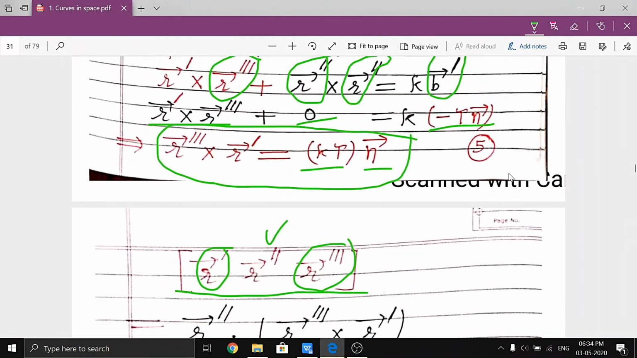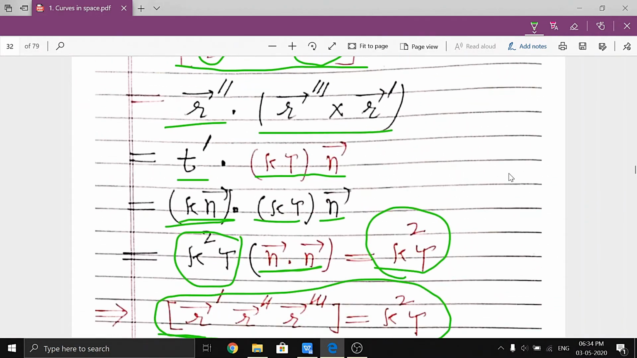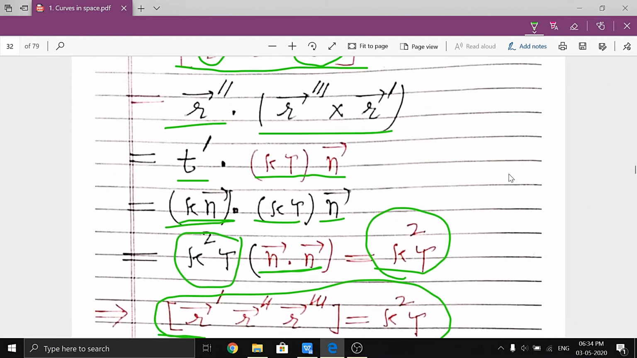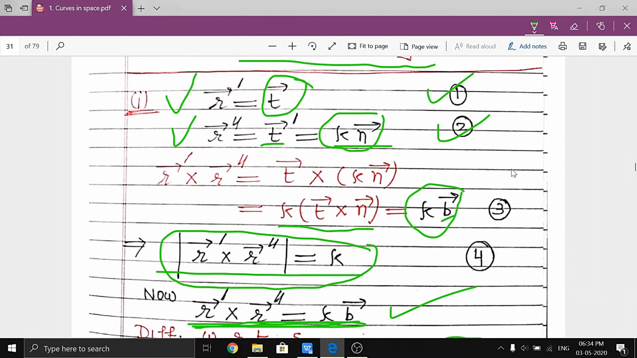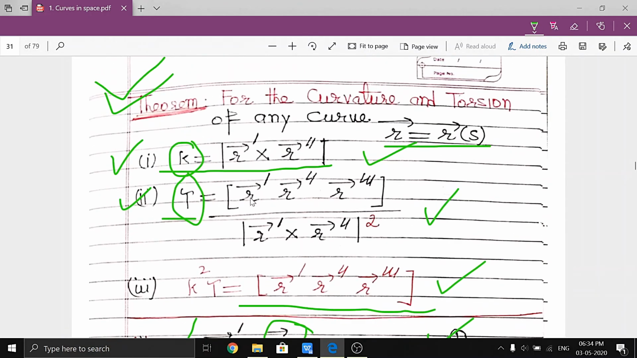Now after this result, this is very important. Now that is a relation in terms of r dash, r double dash and r triple dash. If our aim is to find the relation in terms of a dot, which is in terms of parametric form, then just convert r dash, r double dash and r triple dash.